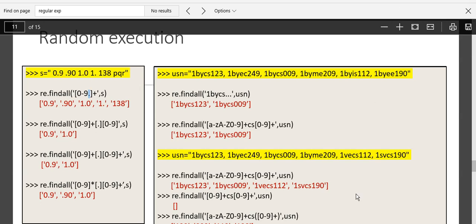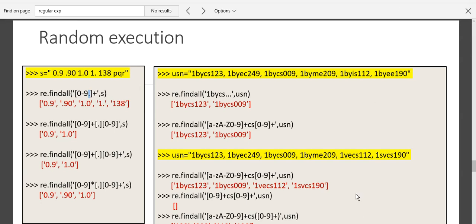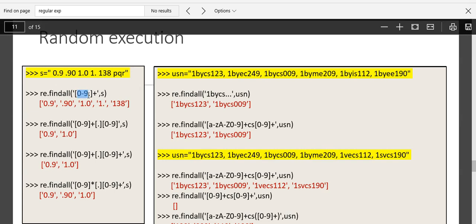So when you have dot, that dot represents that you are extracting or web scraping. See, when you use dot inside the big brackets, it acts as a period only. That is nothing but the decimal point itself. Since I am giving 0 to 9 or a decimal point, it has extracted all the numbers apart from PQR.